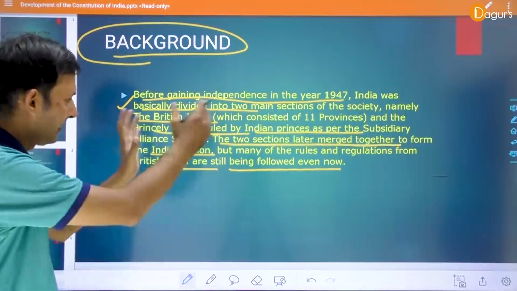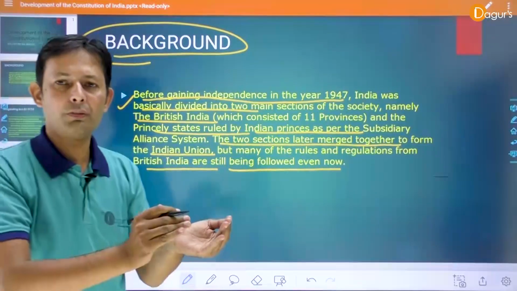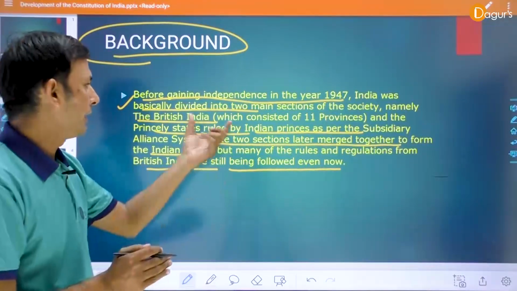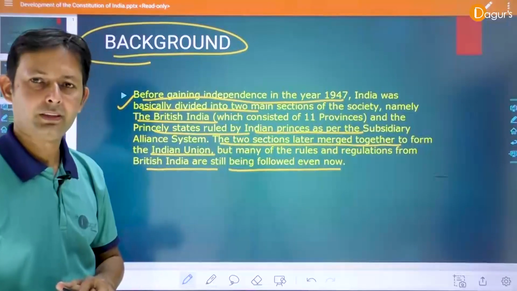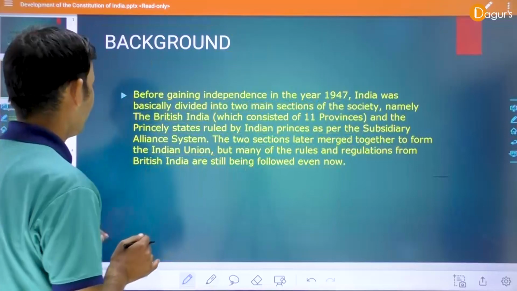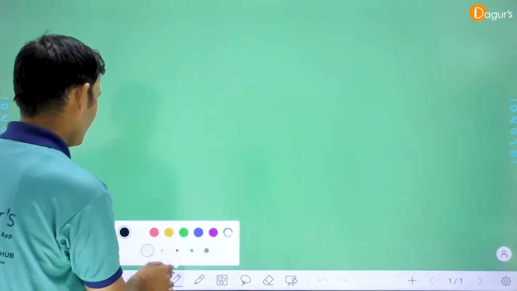So this slide indicates the situation of the Indian political system in the particular year 1947. In this year, the Indian state was basically connected to three types.